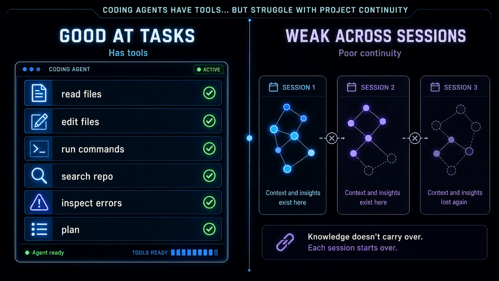Why coding agents need memory. Modern coding agents already have tools. They can read files, they can edit code, they can run commands, they can search a repo, they can inspect errors, they can make plans. But most of them still struggle with project continuity. They can be useful inside one task, but across sessions they often forget the lived experience of the project.